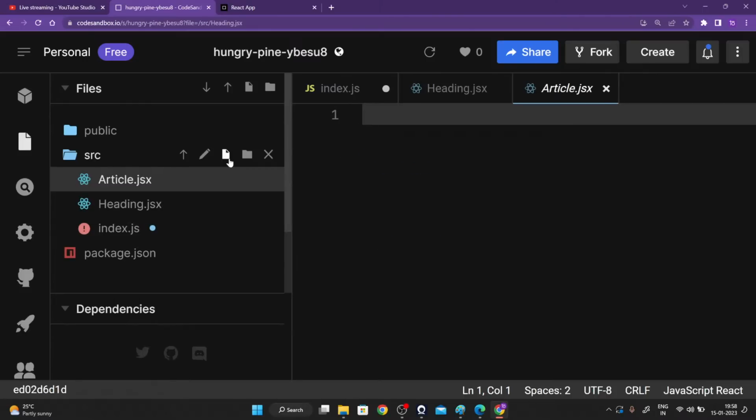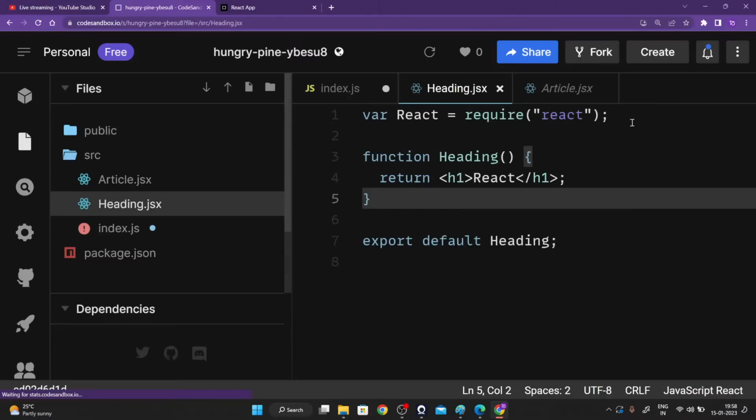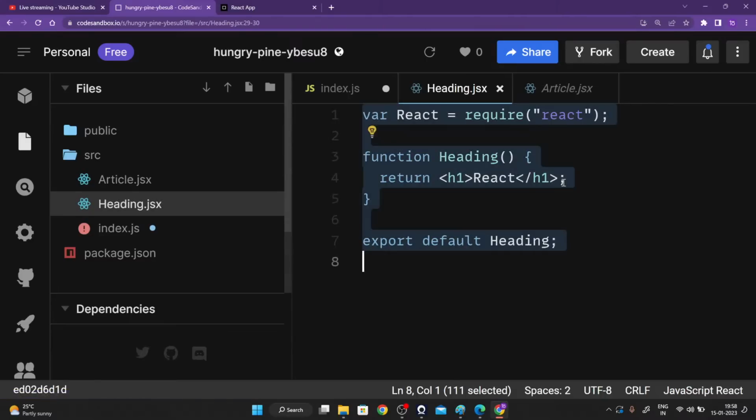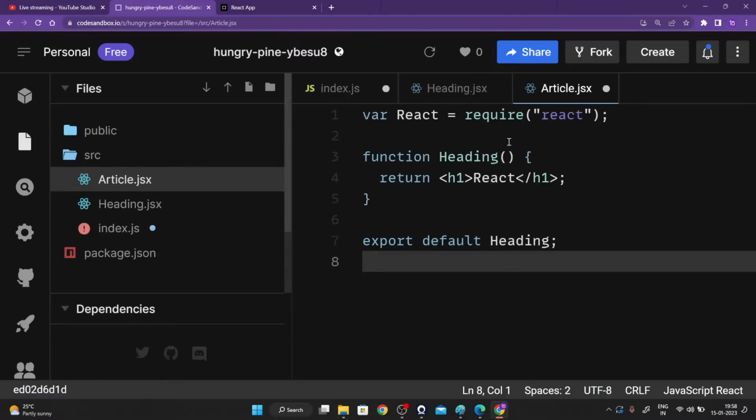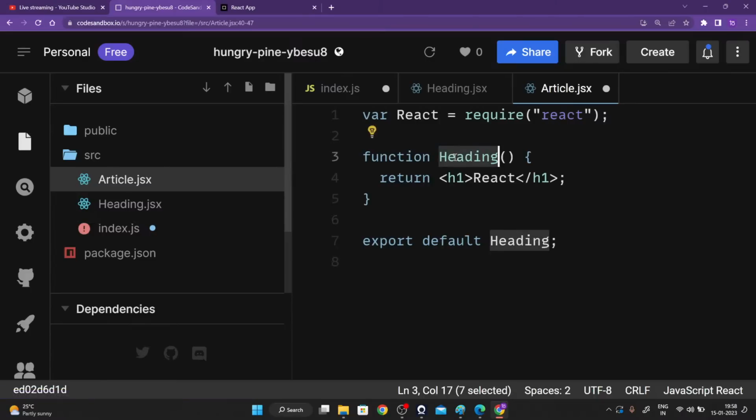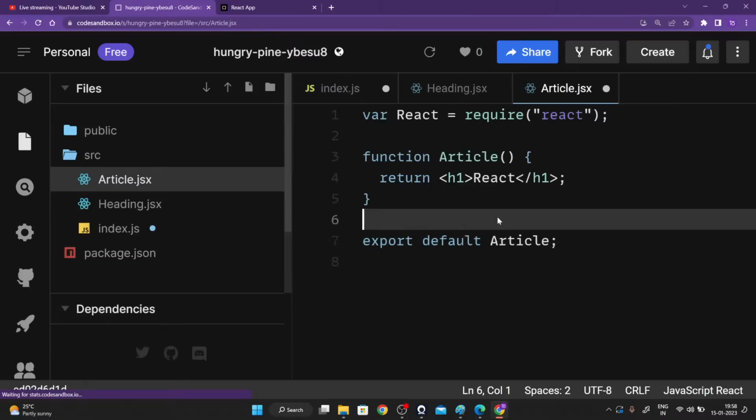What is the next step? Import React. Amazing, guys. Import React. So I'm just going to copy everything, as if I were to write it once again. And we are going to name this as article right over here as well.